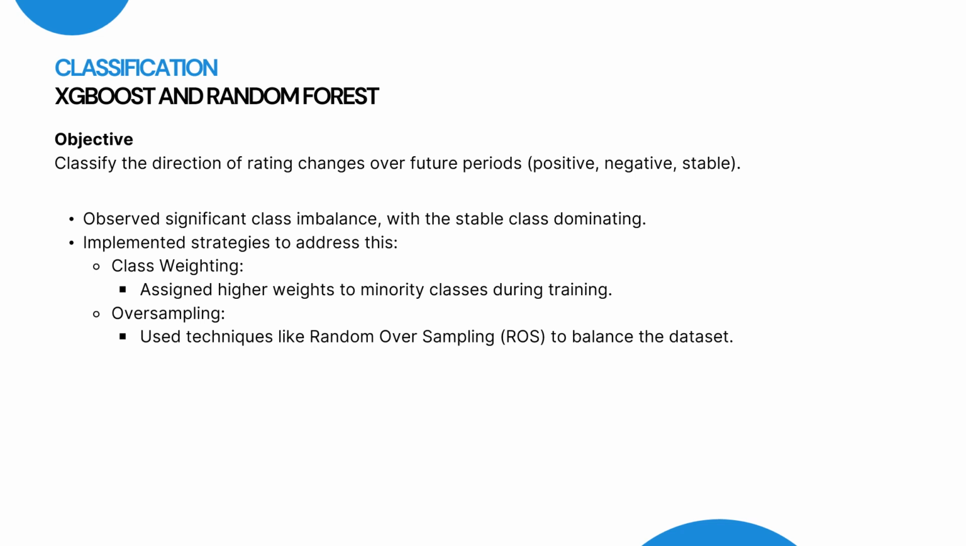One big challenge we faced was class imbalance. Most of the data belonged to the stable category, which made training difficult. To solve this, we used two main strategies: class weighting and oversampling.